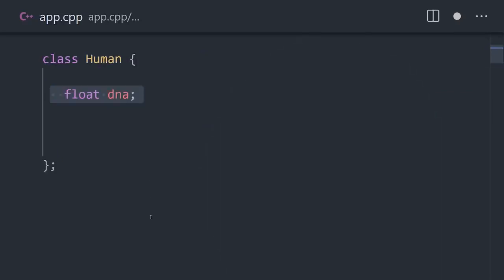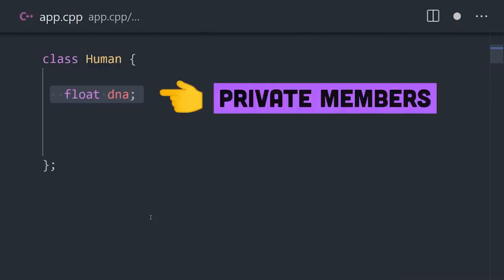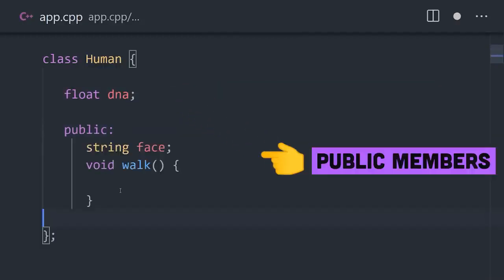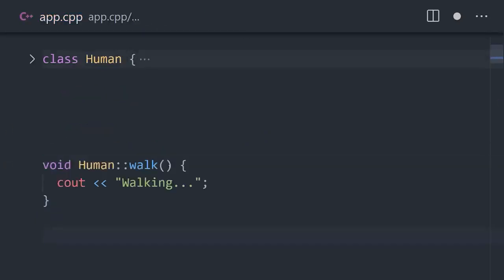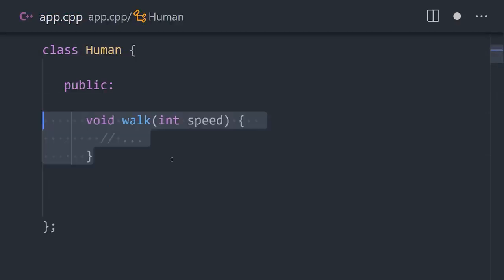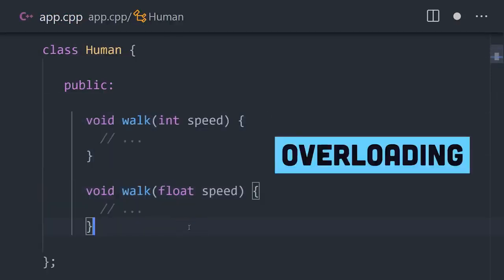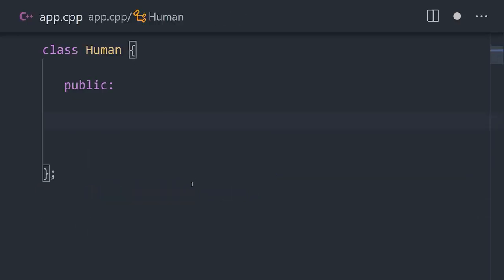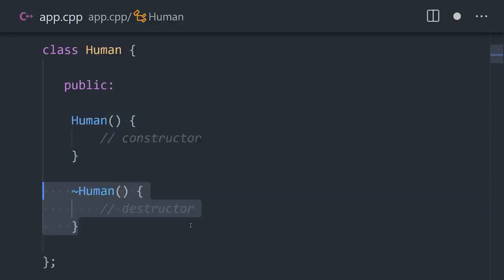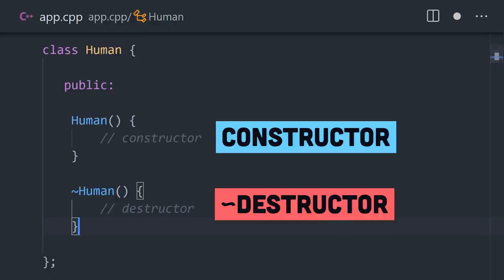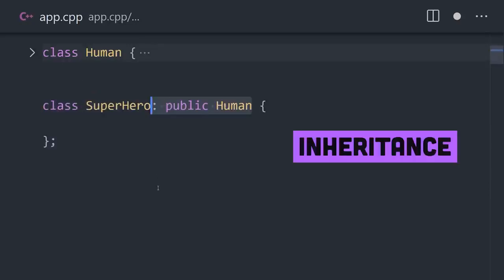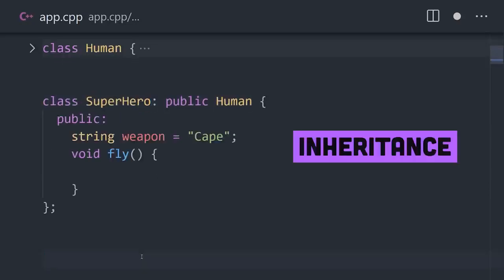Inside a class, you can define attributes and methods that will be private by default, or make them public by adding them under the public specifier. It's also possible to define methods outside the class definition using a double colon. Methods can also be defined multiple times with different parameters, which is known as overloading and is a form of polymorphism. In addition, we can define constructors and destructors to run code when an object is created or destroyed. Classes also support inheritance, allowing developers to more efficiently share logic throughout a program.